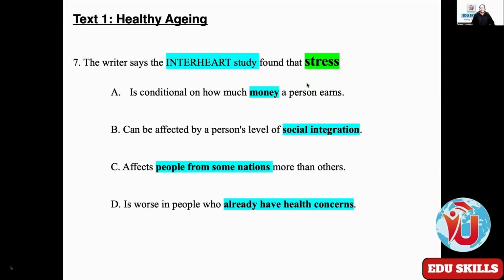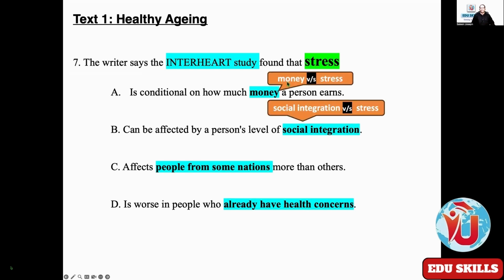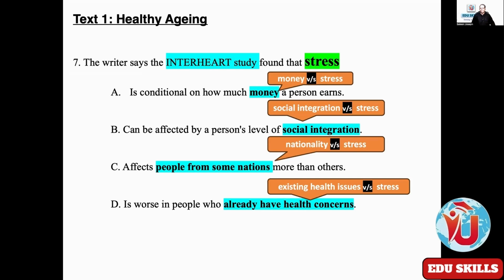Now let us see. First one, money and stress, right? Money versus stress. Second one, social integration versus stress. Third one, nationality versus stress. Then existing health issues or health concerns versus stress.